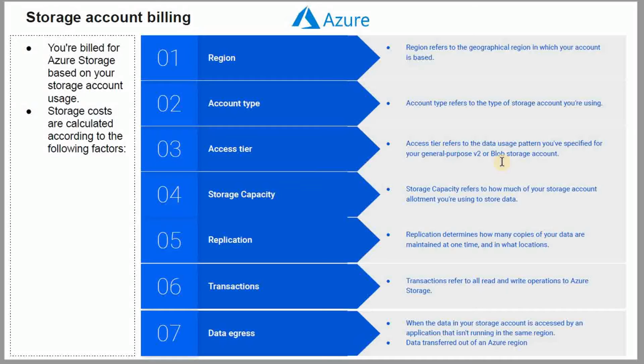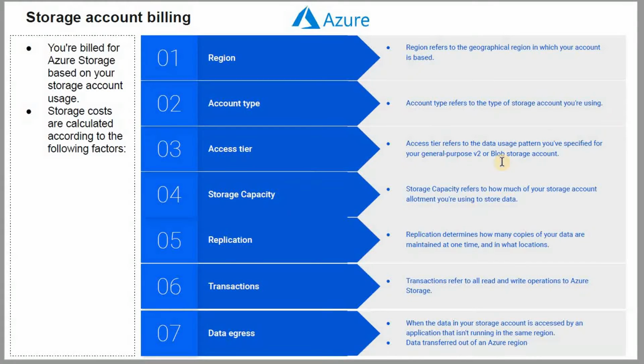Account type, like sometimes pay as you go, and there are other models available. Access tier, there are different access tiers which we will discuss in detail, like hot, cool, and archive. And based on storage capacity, if you need to store information on a large scale or a small scale, you can also decide on that factor.